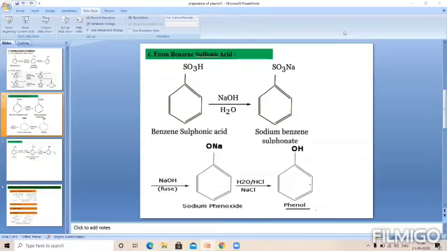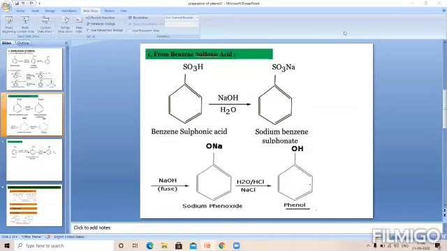Here we are reacting acid with base, and that's why this reaction is called a neutralization reaction, which on fusion with solid sodium hydroxide at about 573 Kelvin temperature gives sodium phenoxide,